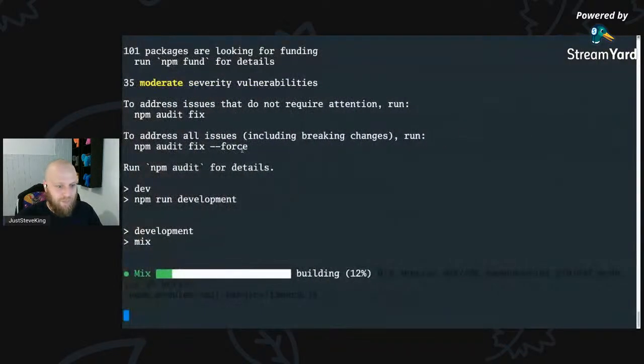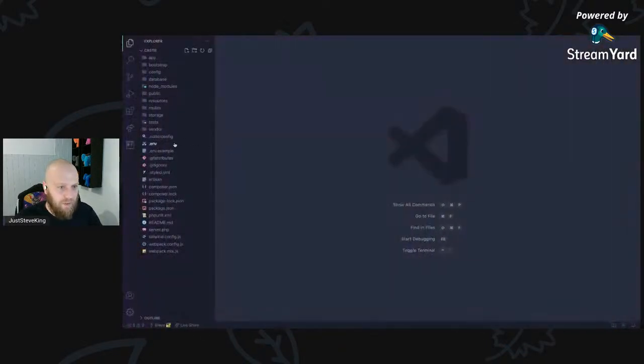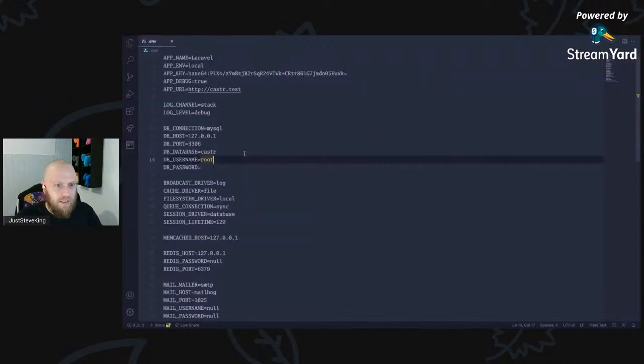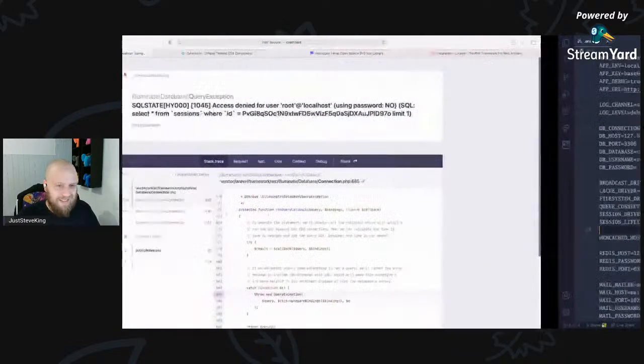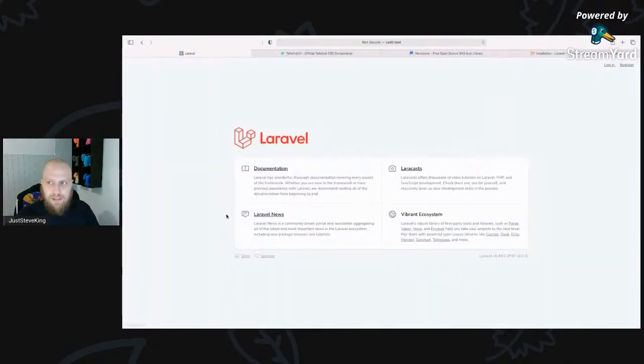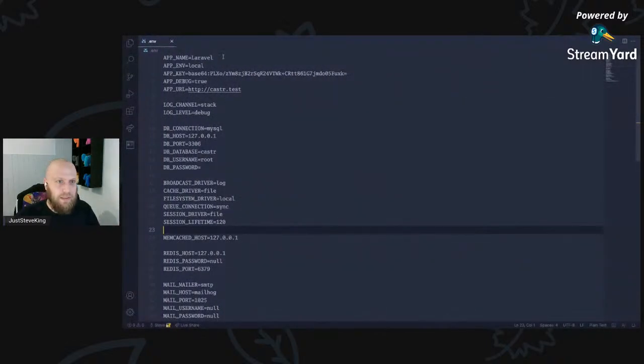Right. So that is still building parts of it. So I'm going to come into here. And the first thing that I do, I drop this session database driver and we turn that into a file. It's local. That's all I need. So here's my Laravel application. We'll swap our name over because you want things to be Castor. There we go. We want things to be referenced back to the name in the mails and all those sorts of things.